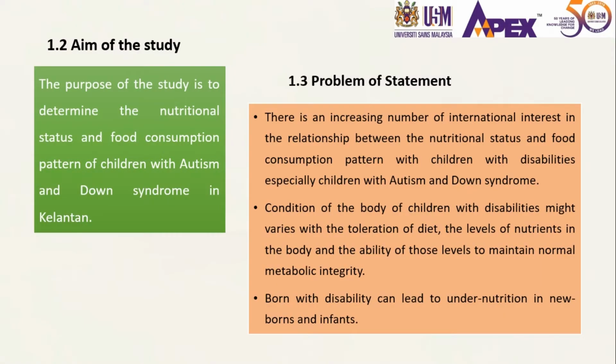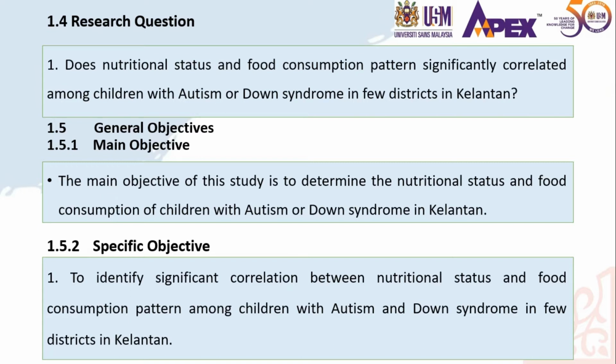The aim of the study is to determine the nutritional status and food consumption pattern of children with autism and Down syndrome in Kelantan. So this is the problem statement. The body of children with disabilities might vary in toleration of diet, levels of nutrients, and the ability to maintain normal metabolic integrity. For the research question: does nutritional status and food consumption pattern significantly correlate among children with autism or Down syndrome in a few districts in Kelantan? For the main objective, determine the nutritional status and food consumption of children with autism or Down syndrome in Kelantan, and the specific objective is to see if there is a significant correlation between nutritional status and food consumption pattern.